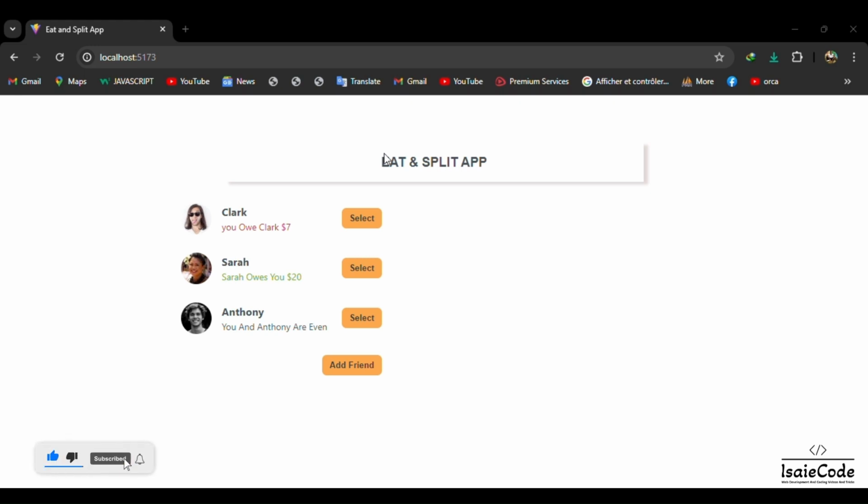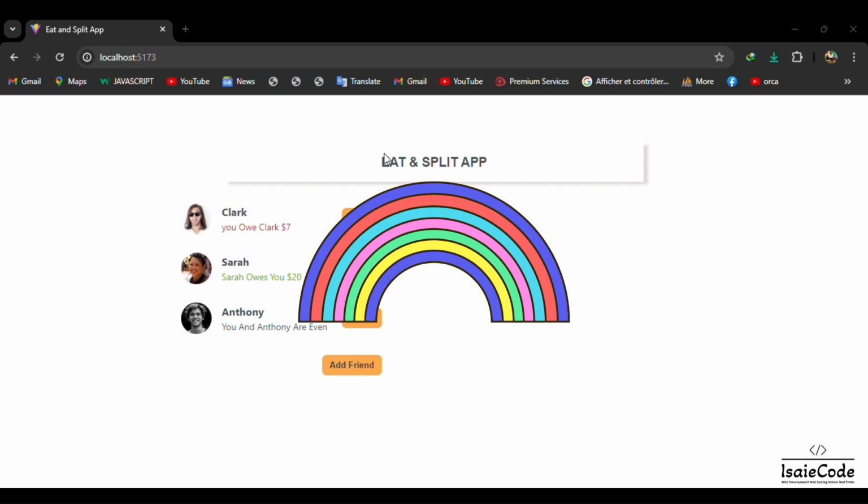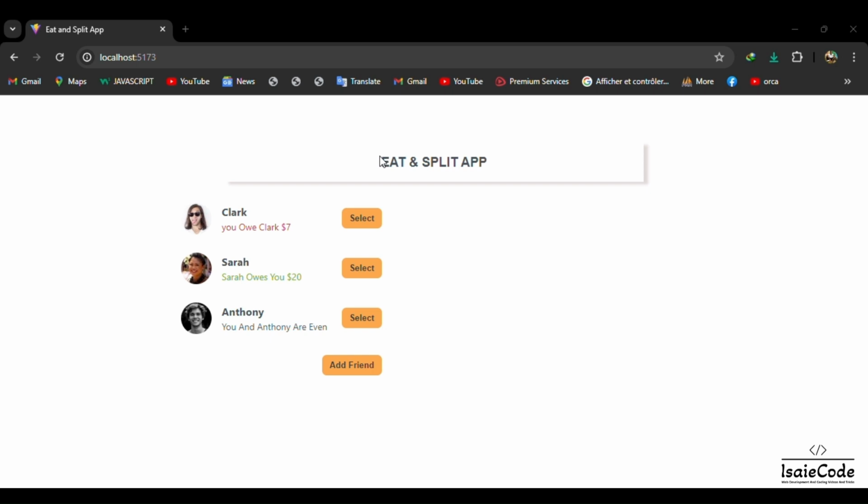As you see on my computer screen, I have a cool application which I have written in React.js. It's a cool project that contains some people and shows you some activities. My app is called Eat and Split App.